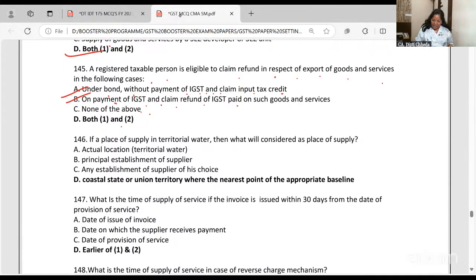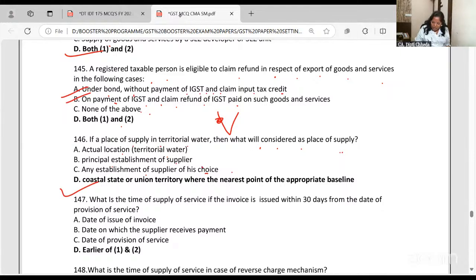If the place of supply is territorial waters, what will be considered as place of supply? The nearby station. If it is water, not the actual location. We are in GST. So even if the place of supply is territorial waters, it will not be the principal establishment of supplier or any establishment of supplier.